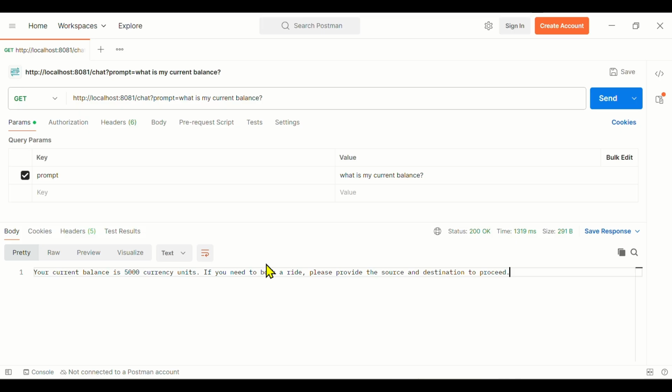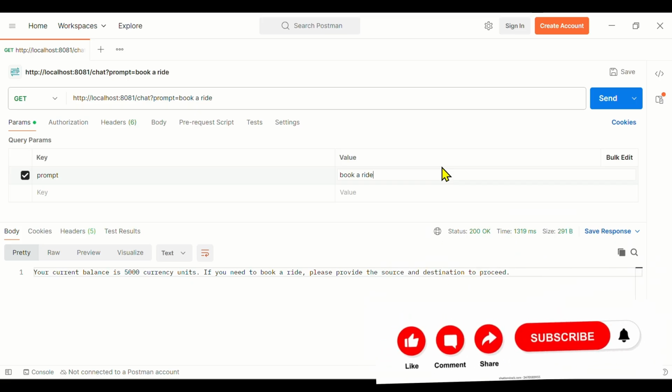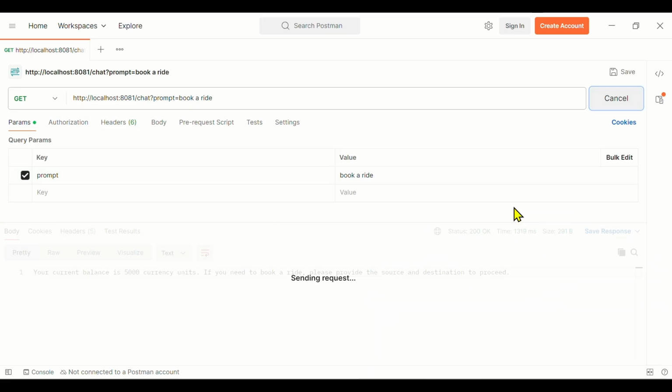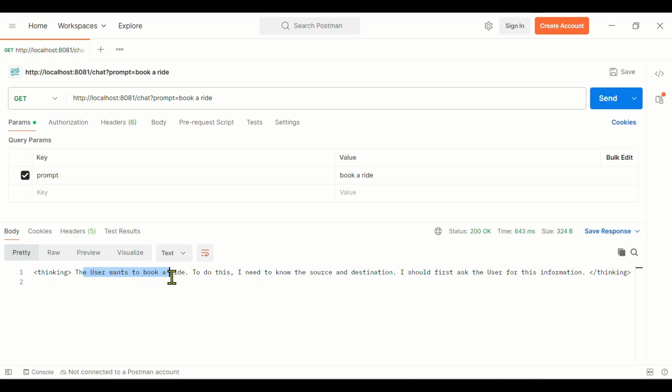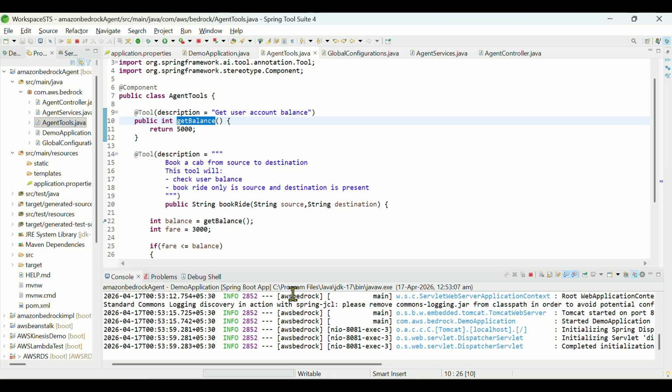So next, what we can do? Yes, book a ride. So I do book a ride. The user wants to book a ride. I need to know the source and destination. Now we haven't provided any source and destination, and you see the debug point has not been hit yet. Why? Because we need the source and destination, which we haven't provided.